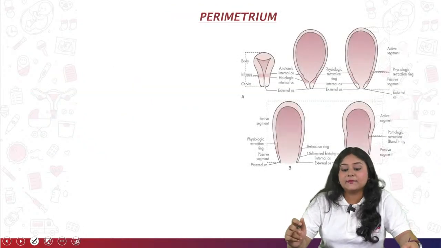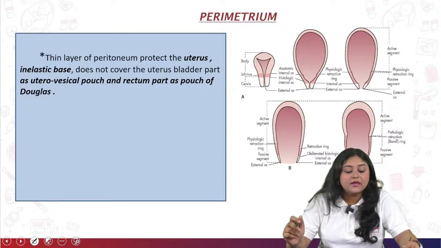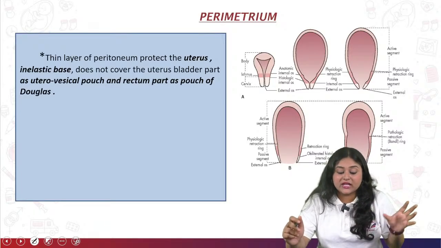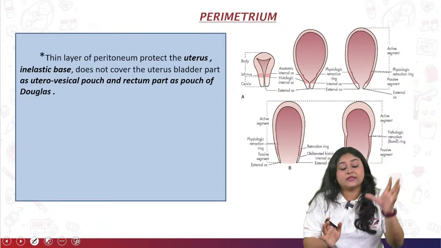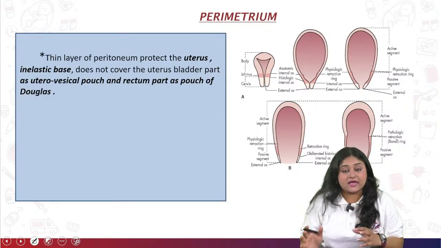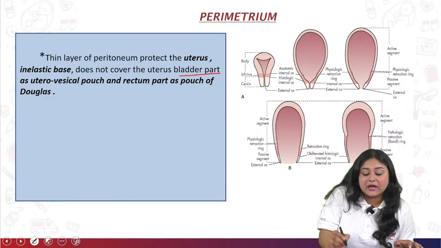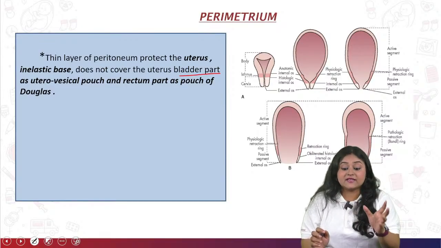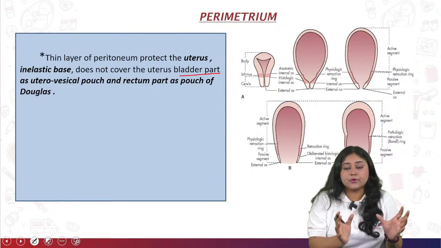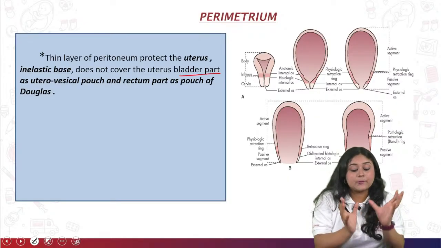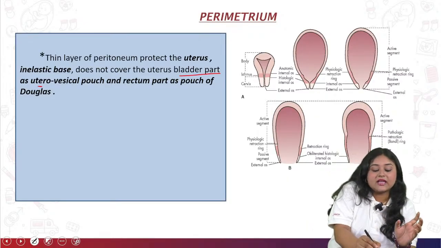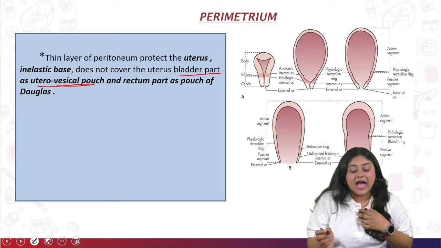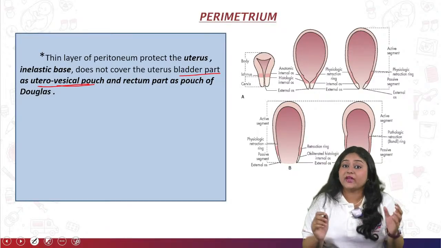Now come to the perimetrium. The perimetrium is a thin layer of the peritoneum which mainly protects the uterus, but it doesn't cover the uterus at the bladder part, which forms the uterovesical pouch. So during this pregnancy journey, this part you can feel as a pouch. That pouch is known as the uterovesical pouch and the rectum part as the pouch of Douglas.